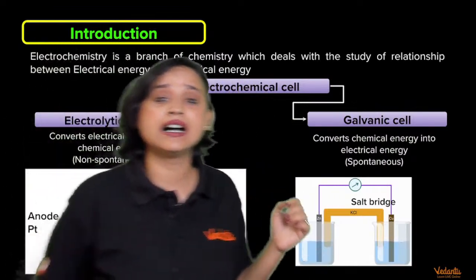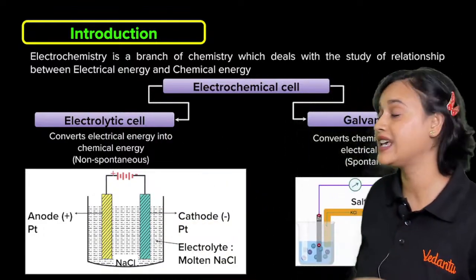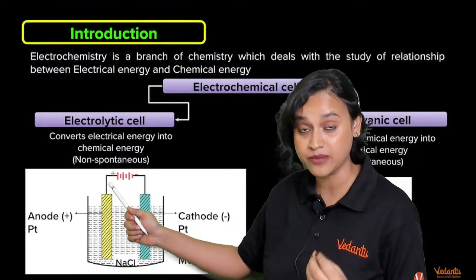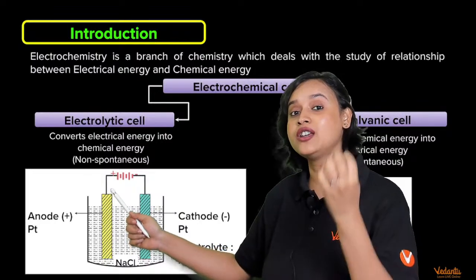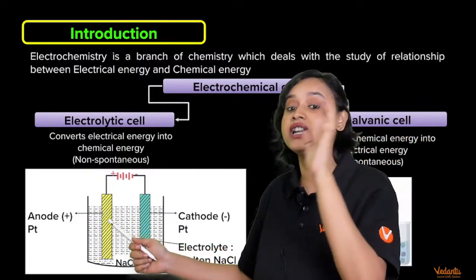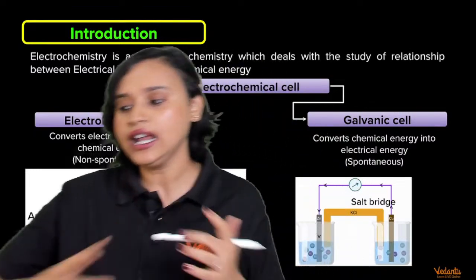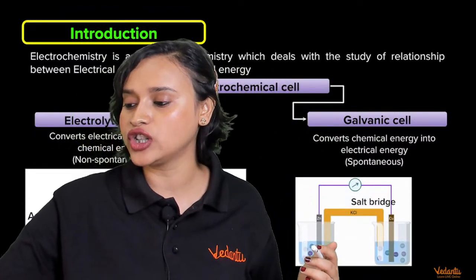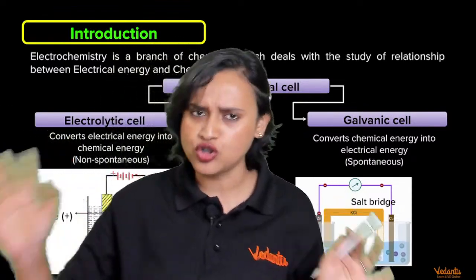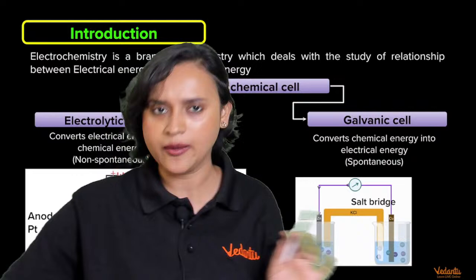All right, and here, my dear students, we have electrolytic cell. If you just notice here, you see that it is non-spontaneous. That means the reaction is not happening on its own. You have to provide some external electrical energy so that it gets converted into chemical energy. Are you getting it, everybody? Till here, I don't think that you should be having any doubt, isn't it?